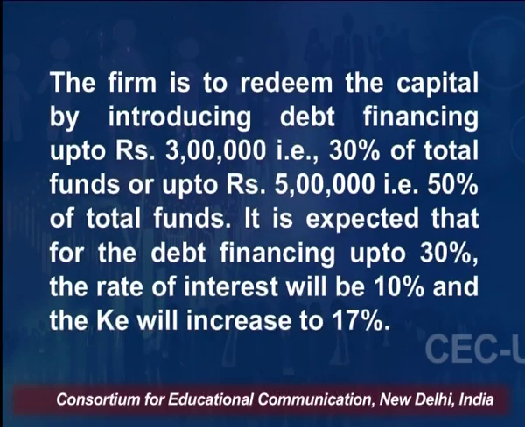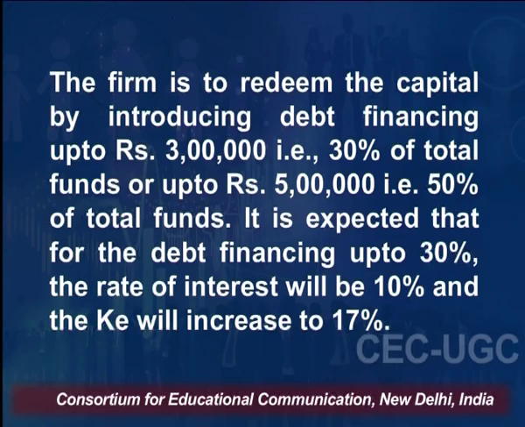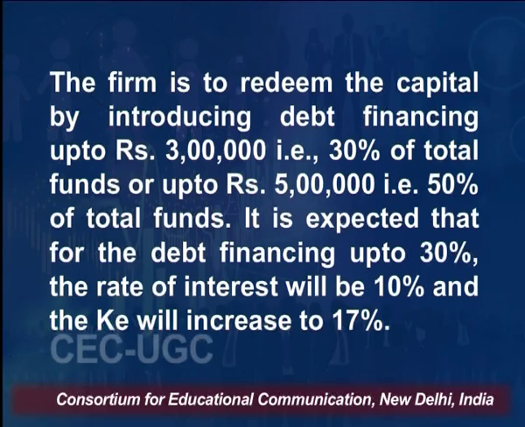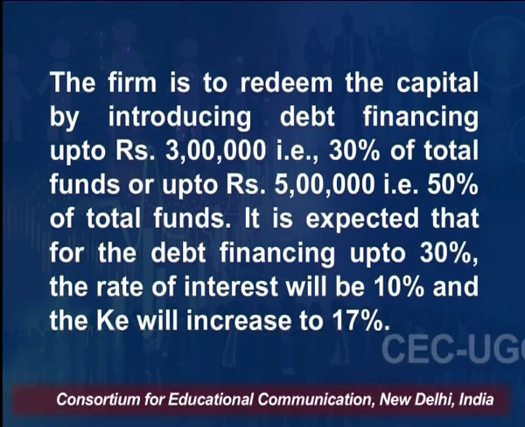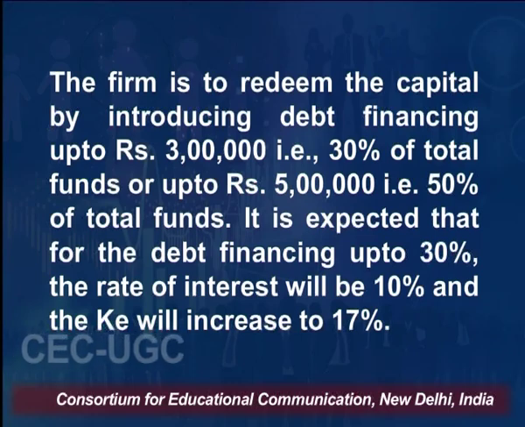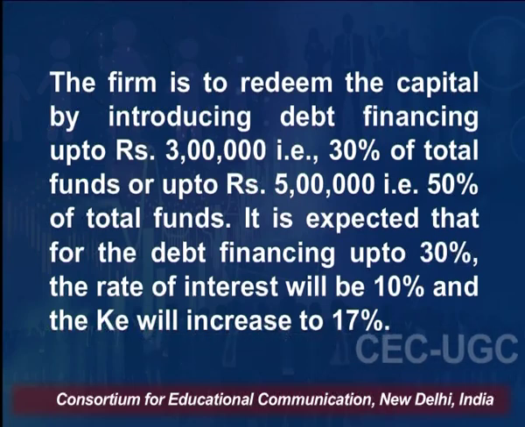The firm is to redeem the capital by introducing debt financing up to 3 lakh, that is 30% of total funds, or up to 5 lakh, that is 50% of total funds. So, there are two options that this firm is considering, either 3 lakh or 5 lakh. It is expected that for debt financing up to 3 lakh, the rate of interest will be 10%, and KE will increase to 17% in the first case.